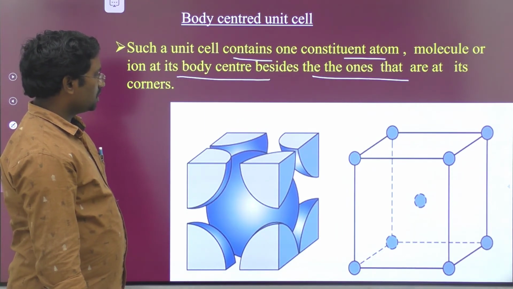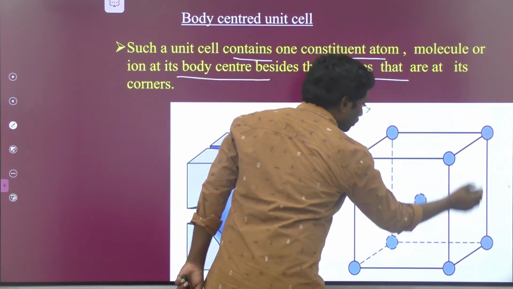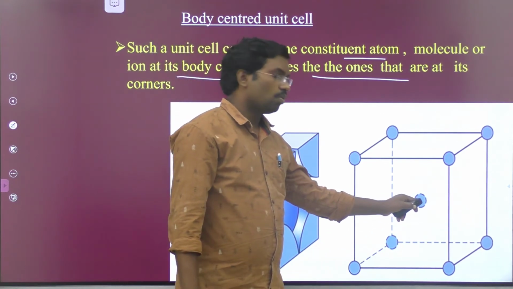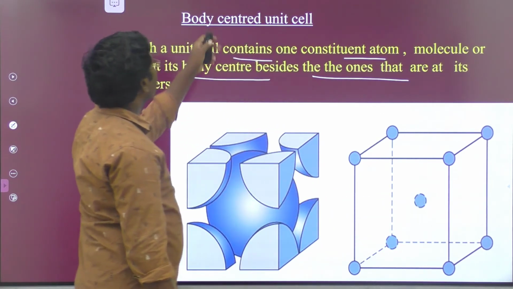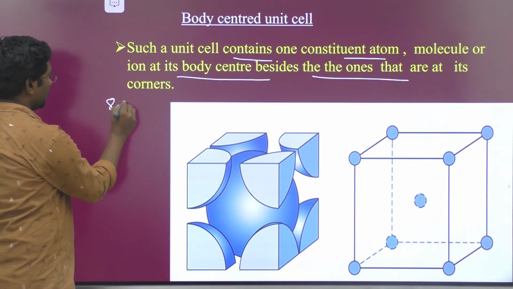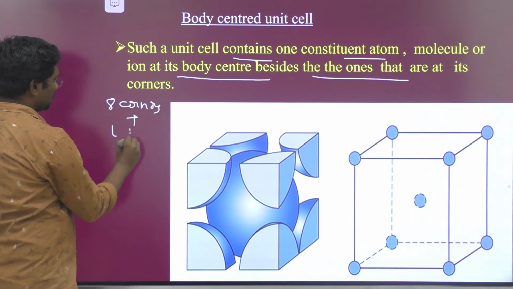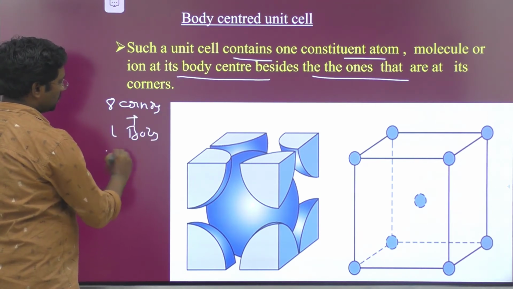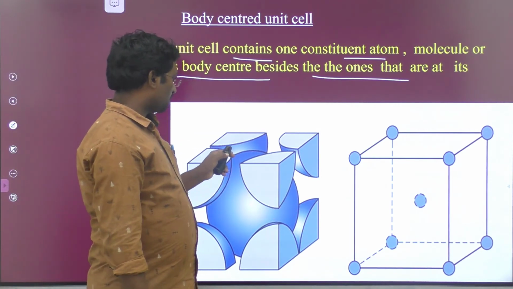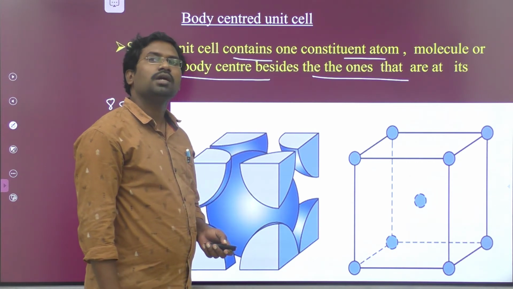Look at this image: atoms are present at 8 corners, 1, 2, 3, 4, 5, 6, 7, 8, and one at the center of the body. This indicates a body centered unit cell. This is the complete arrangement of particles in the body centered cubic structure.